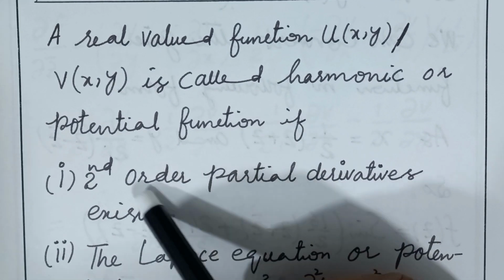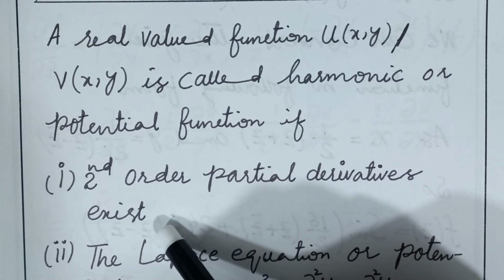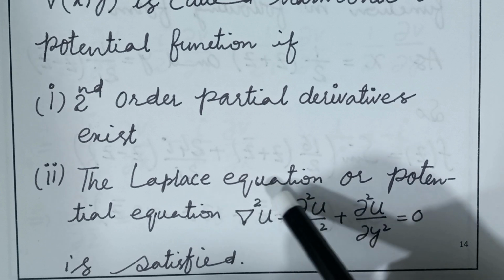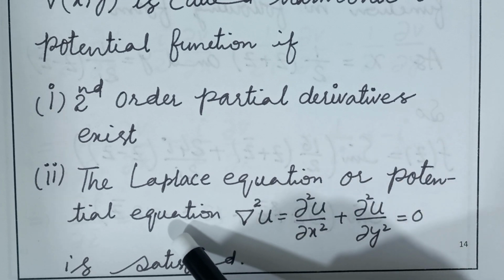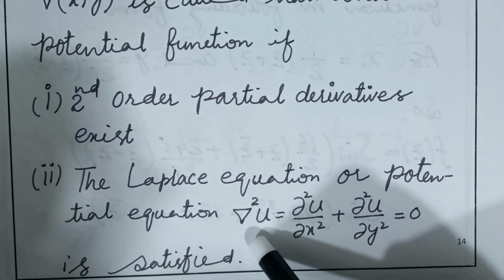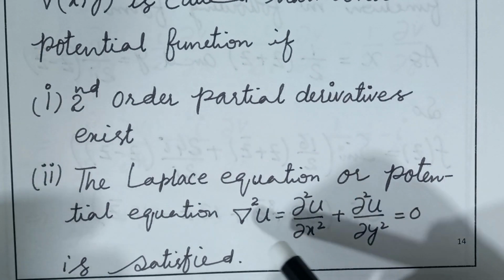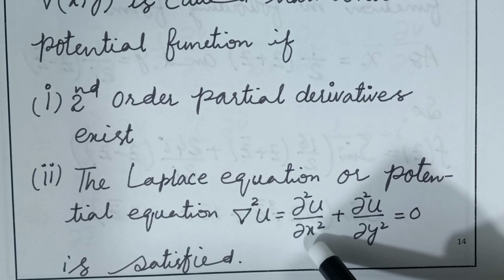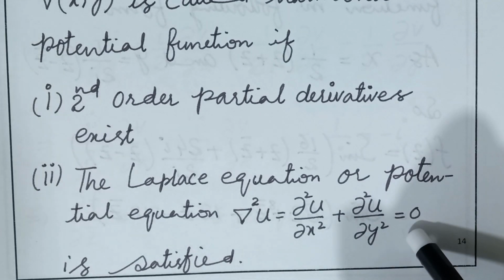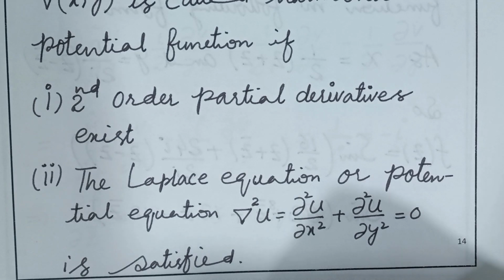If the second order partial derivative of u exists and u satisfies the Laplace equation, that is also called potential equation, which is gradient square u equal to partial square u over partial x square plus partial square u over partial y square equal to 0. So this is the simpler definition of a harmonic function.